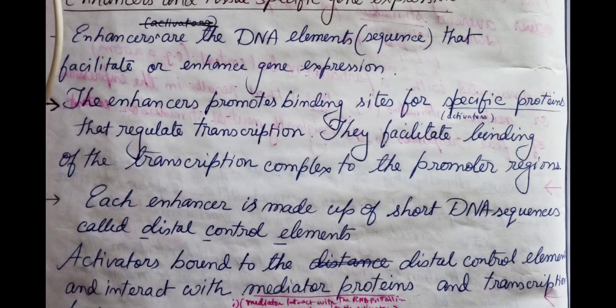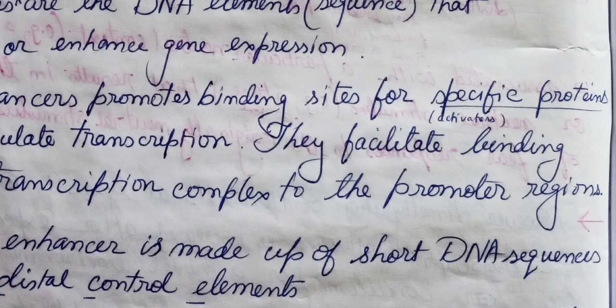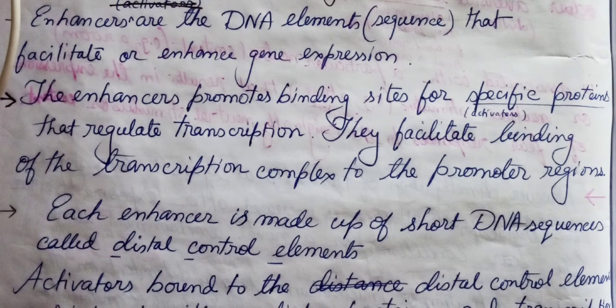Enhancers promote binding sites for specific proteins, and those specific proteins are activators, right? These proteins regulate the transcription process.